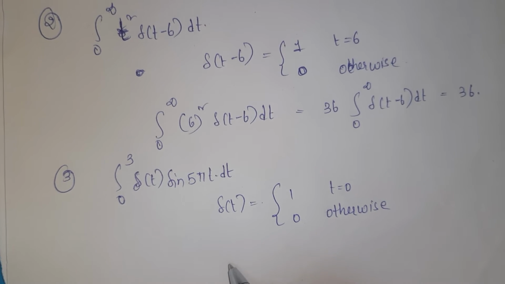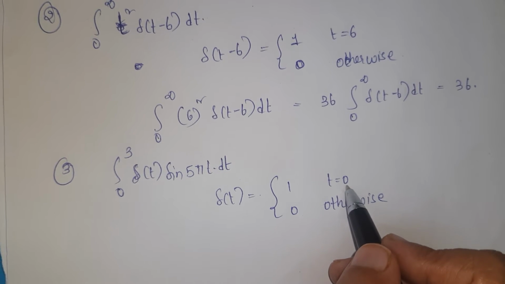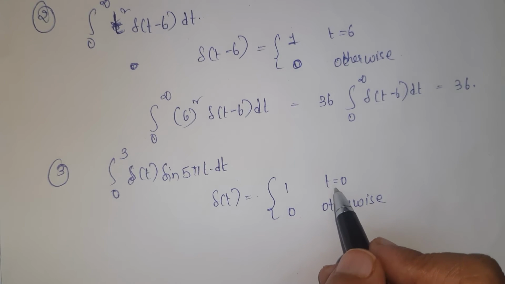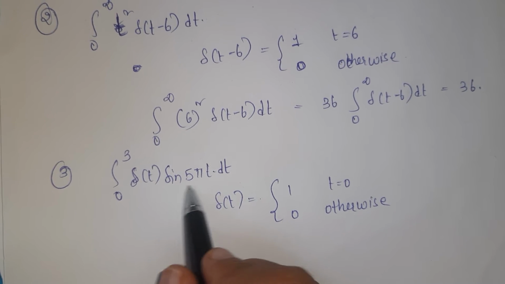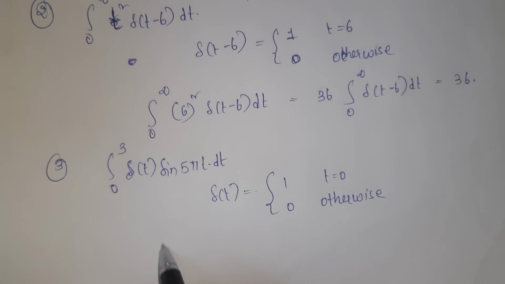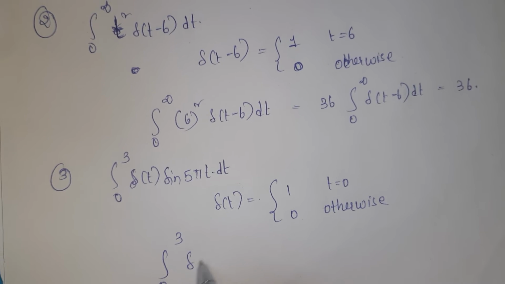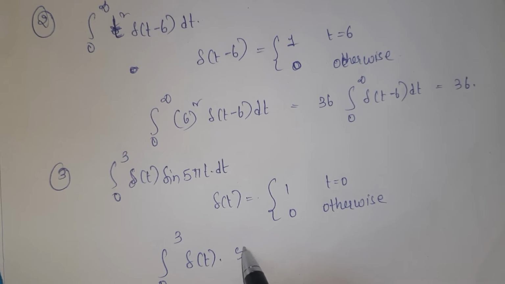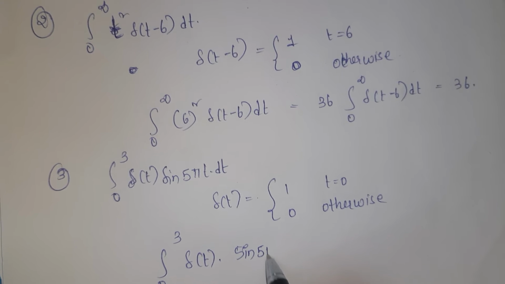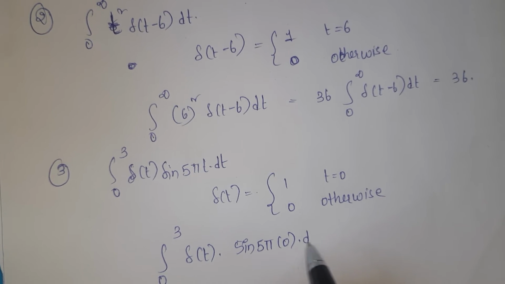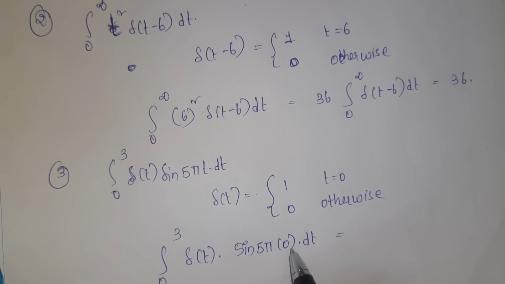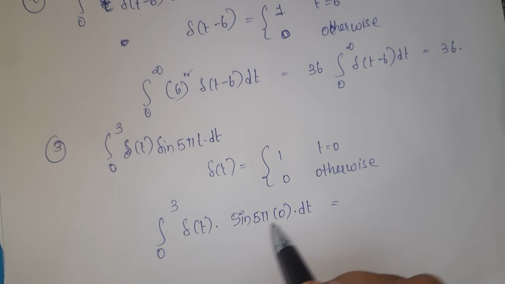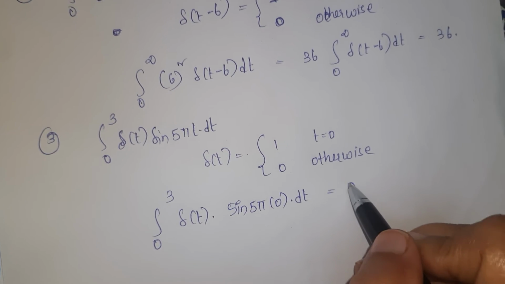So what you have to substitute now? t is equal to 0. Wherever you are having t in x of t, substitute that value. So here 0 to 3 del of t sine 5 pi into 0 into dt. What is sine 0 value? 0. So the total integration will become 0.